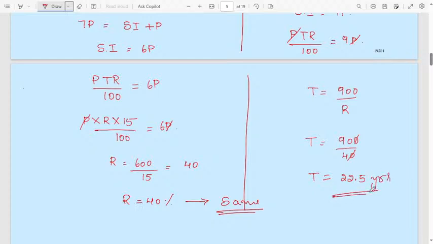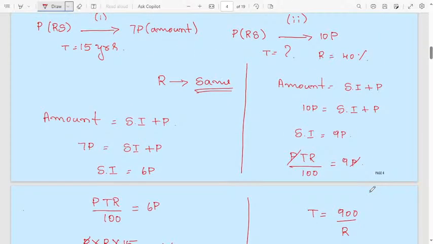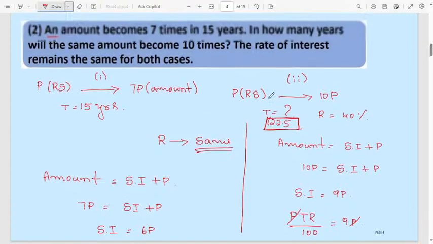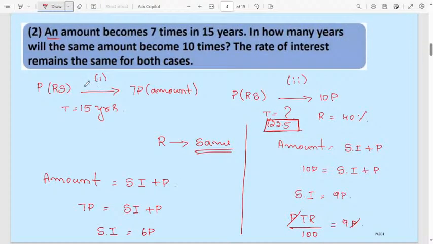This is the time required to convert the original principal so that it will become 10 times the principal. After how many years? 22.5 years. After 22.5 years, this is the final answer we calculated. Understood? Very simple and easy question.